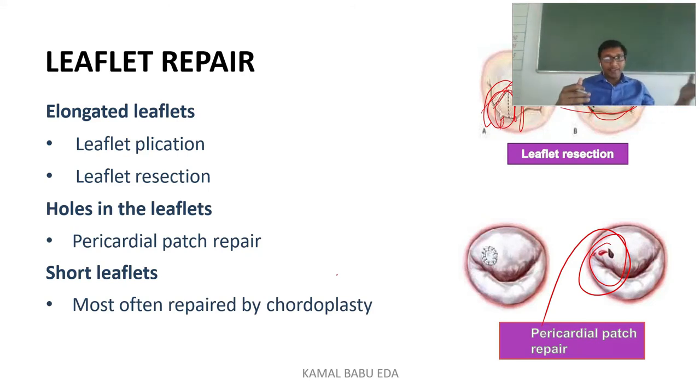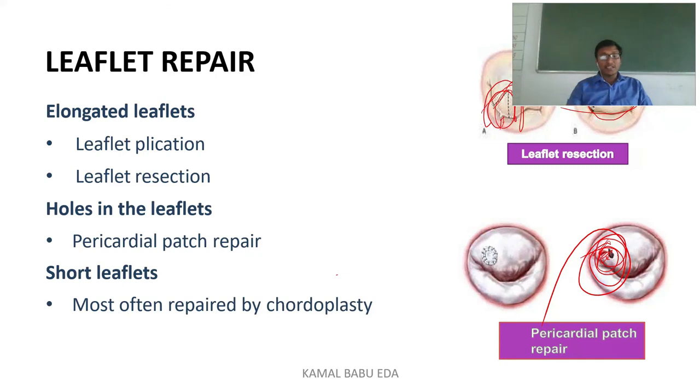On the right side, the right atrium and right ventricle have the tricuspid valve, and on the left side we have the mitral valve. If there is a hole in the valve, the blood comes back and forth. To correct that, we do a pericardial patch repair. They will take a particular patch and suture it over the hole, so that the hole will not leak again.